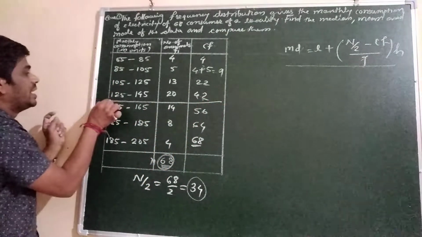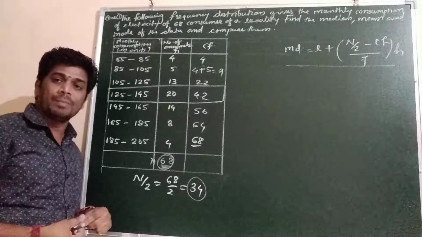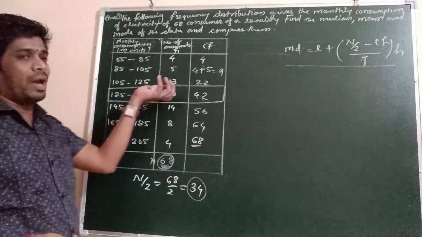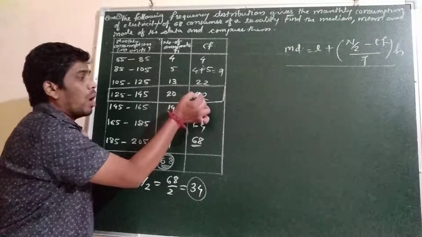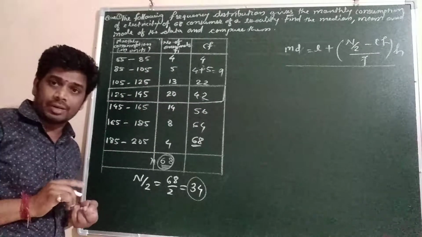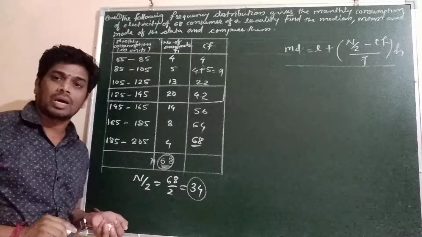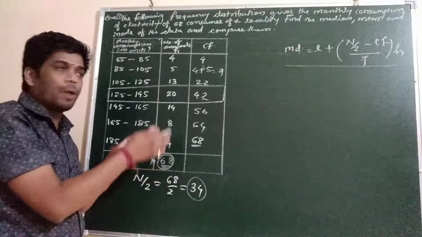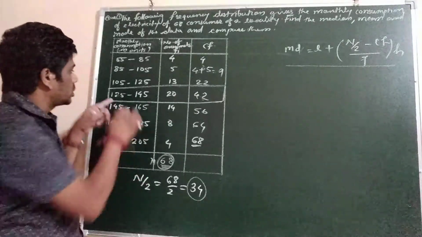So this is called the median class. This will be the middle class or median class, we can say. For continuous data also we have to find the median class. For discrete data, whatever xi we get for the median class will be the median. But here continuous data is given, so the same process we apply up to finding the median class. This is the median class.